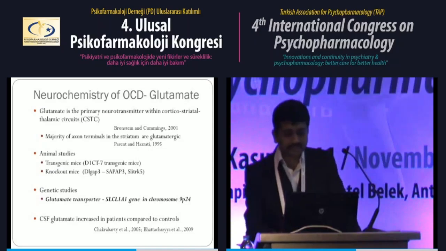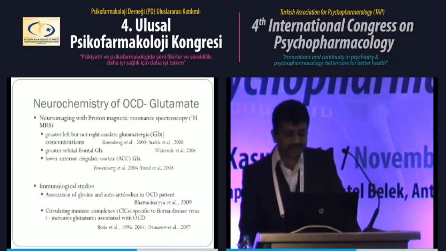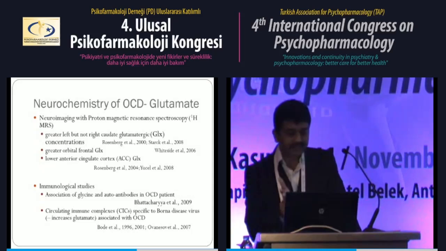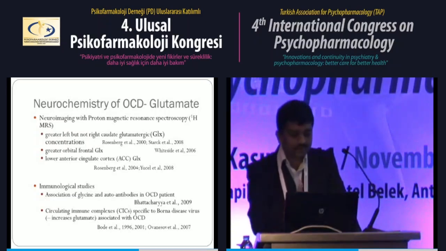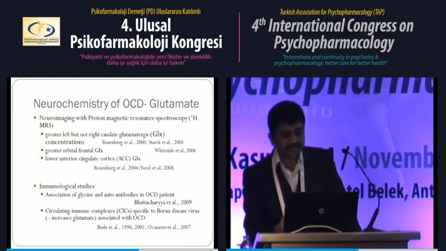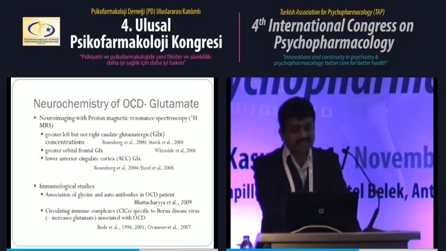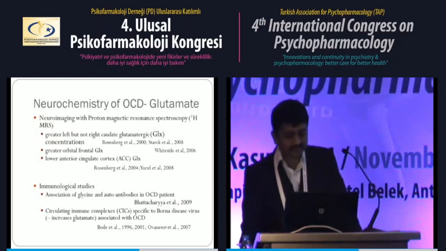So there's a possibility of glutamate pathology. And direct measurements using MRS technology have found that glutamate concentrations are increased in the left but not the right caudate nucleus, the orbitofrontal cortex, and low in the anterior cingulate gyrus. The interesting thing is that all these regions have been implicated in the pathogenesis of OCD.